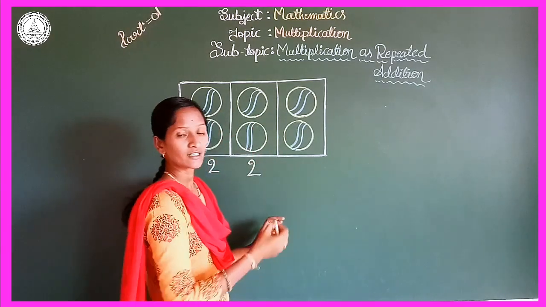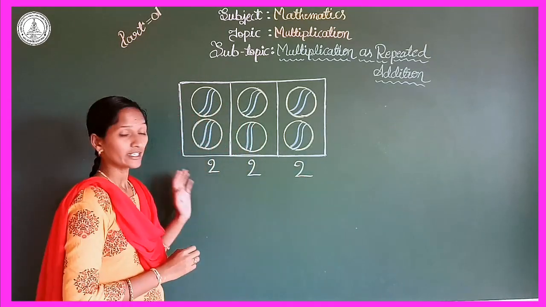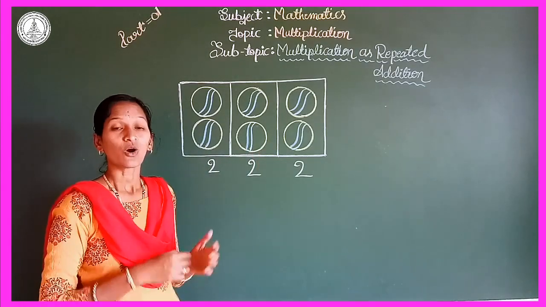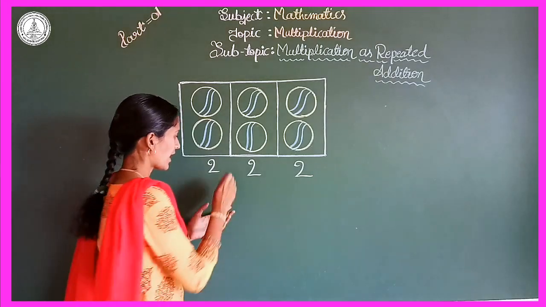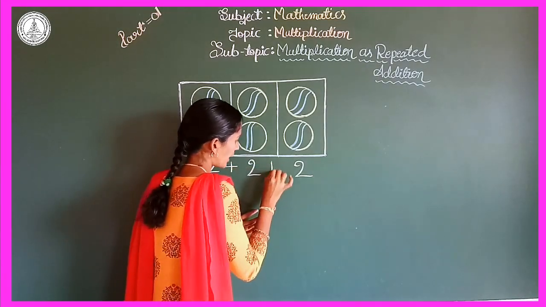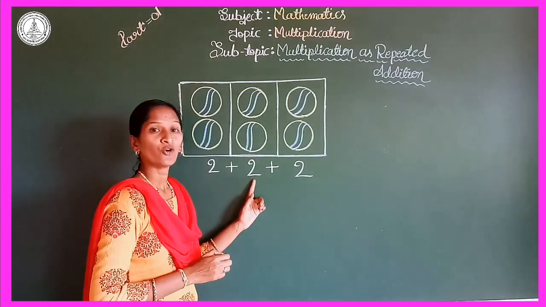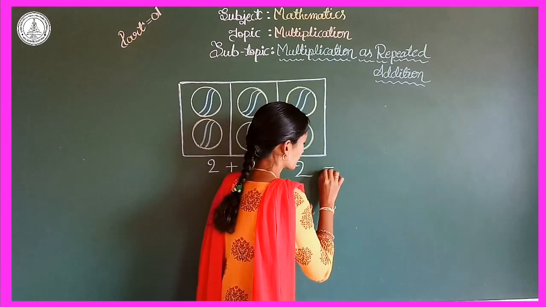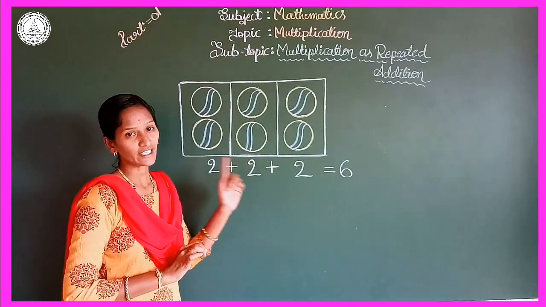In the third set also we have 2 balls. The next, you already know how to add the numbers. So I am adding the symbol of addition here. So 2 plus 2 is 4. 4 plus 2 is 6. So here the total number of balls is 6.